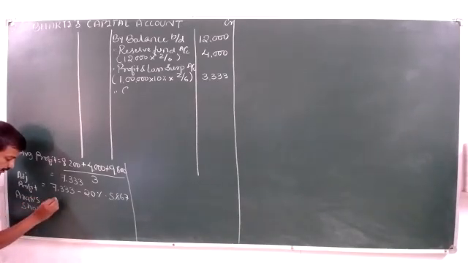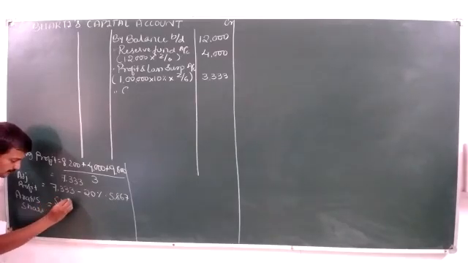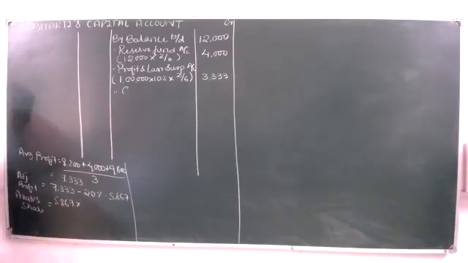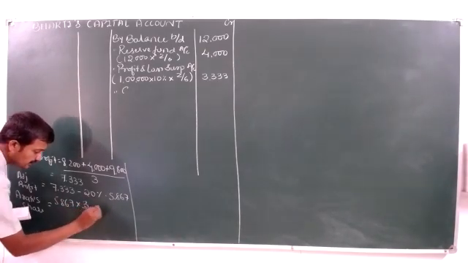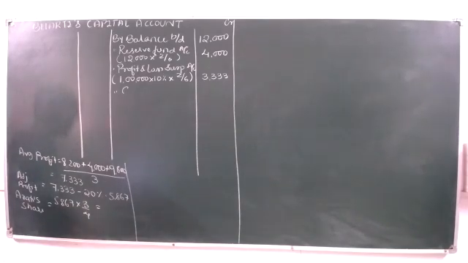Aarti's share is equal to 5,867 into 3 by 4. Can somebody tell me what this amount will be?